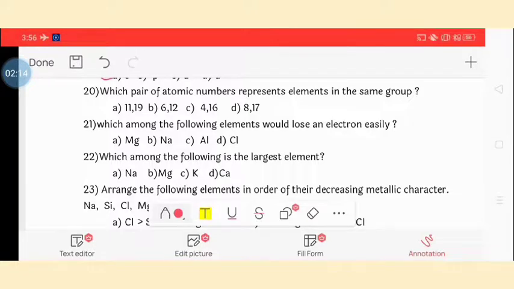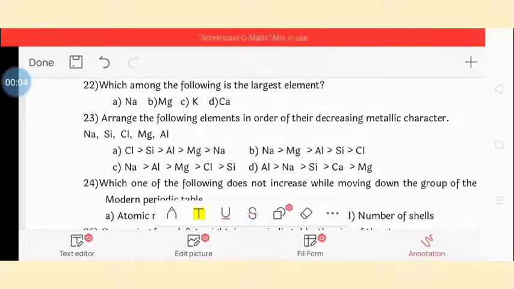Which pair of atomic numbers represents elements in the same group? So 11 and 19 are the pair of atomic numbers that represent elements in the same group. Question 21. Which among the following elements would lose an electron easily? If you are going to talk about group first, then it is sodium. And if you are going to talk about group second, then it is Mg, meaning magnesium. So the answer is sodium.